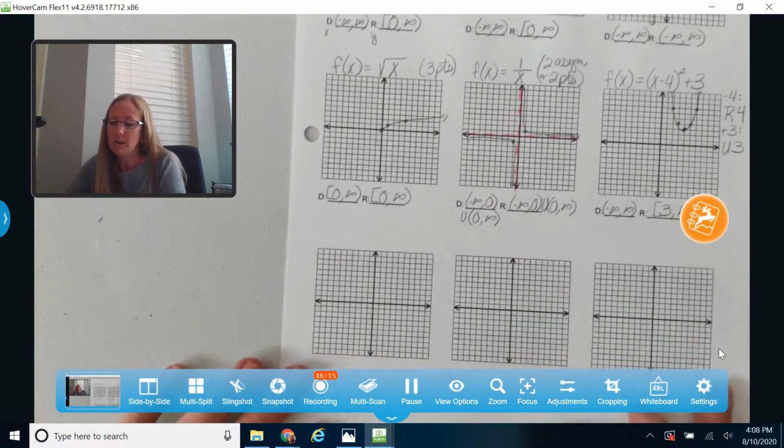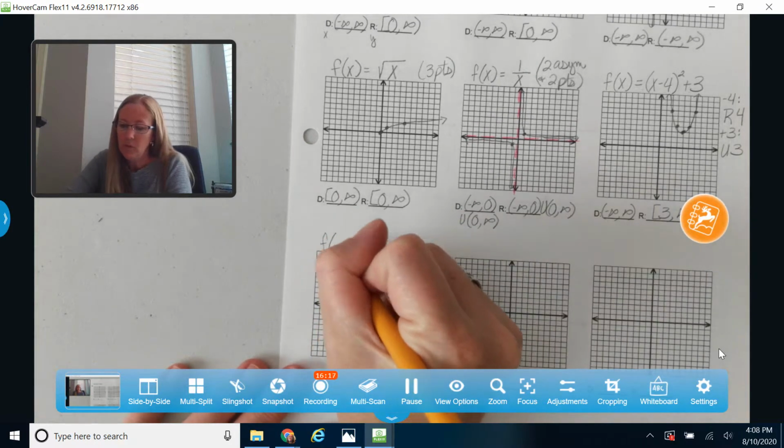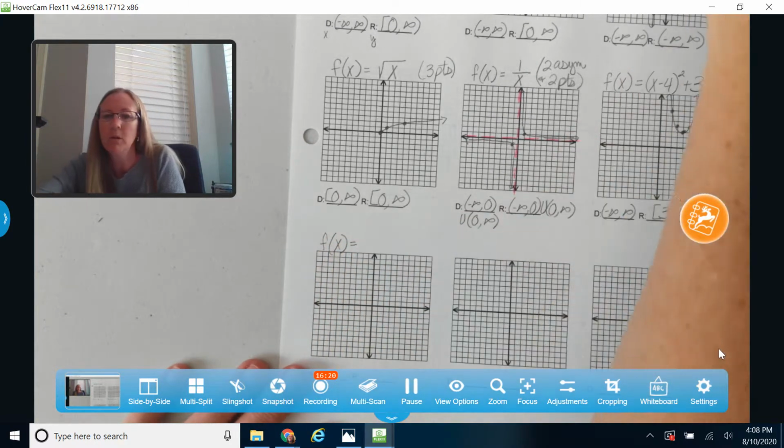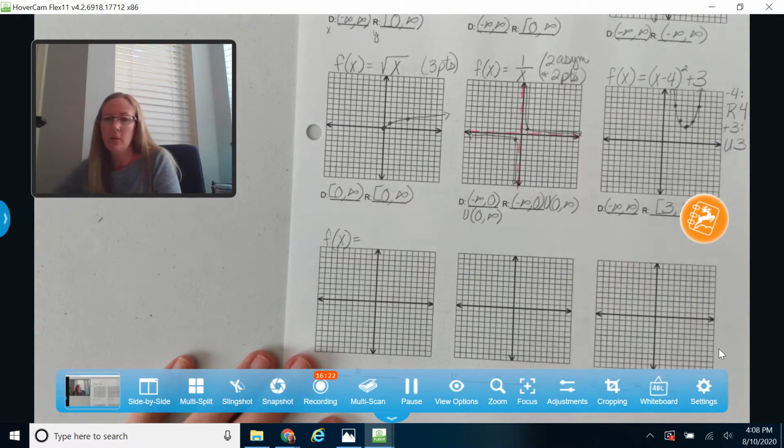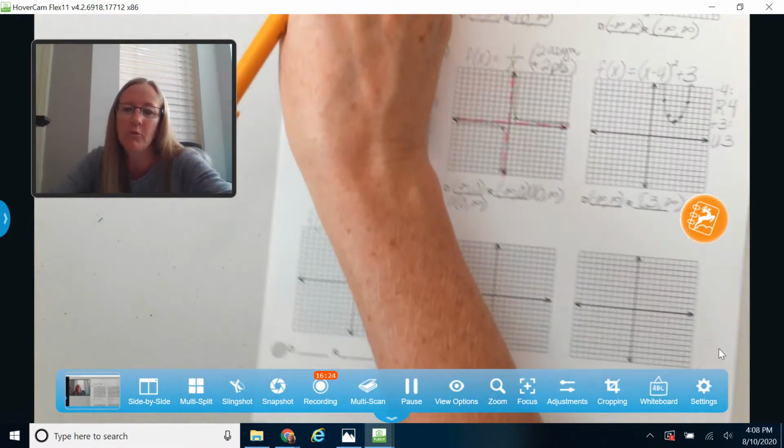Okay, let's do one more example, and then I'm going to leave you with the rest of this graph paper for when we do some other examples, or if you need some extra help come to tutoring, you'll have some extra graph papers that you can work on.